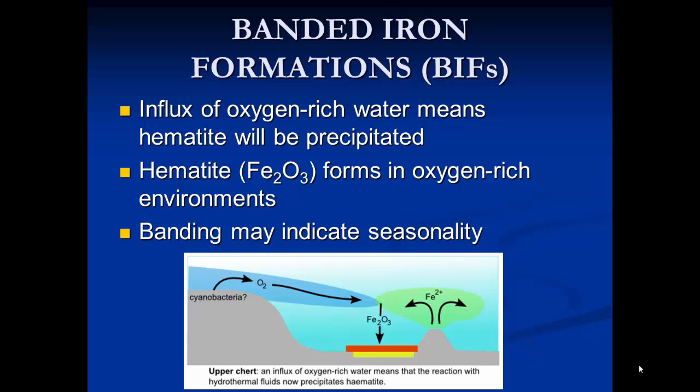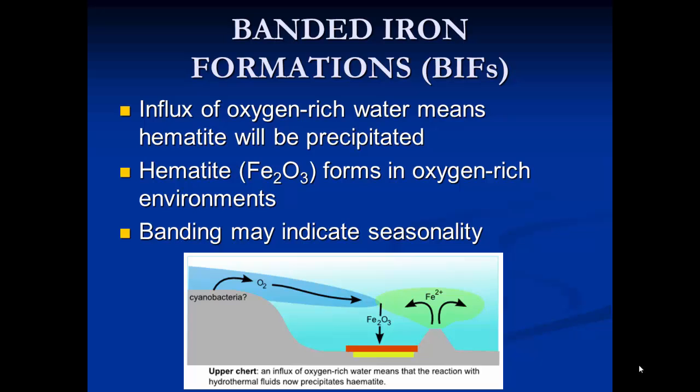So they could have been producing oxygen like you can see in this picture here. And that oxygen would have been dissolved in the seawater that would then have interacted with the iron coming out of the hydrothermal vents, and this time hematite would be produced. Hematite is an iron oxide and it forms in oxygen-rich environments.